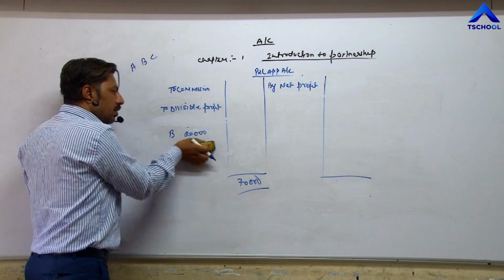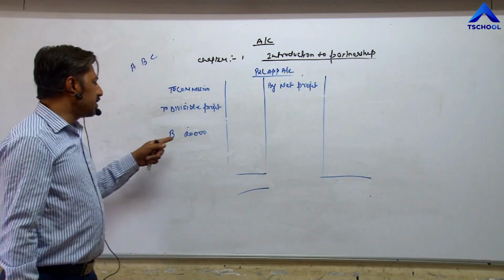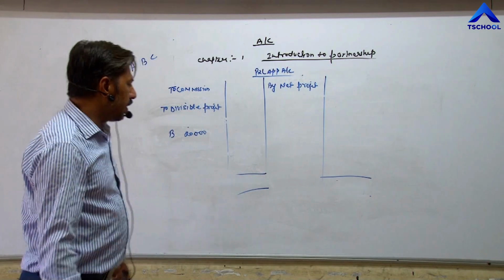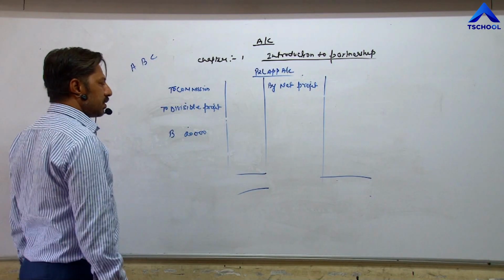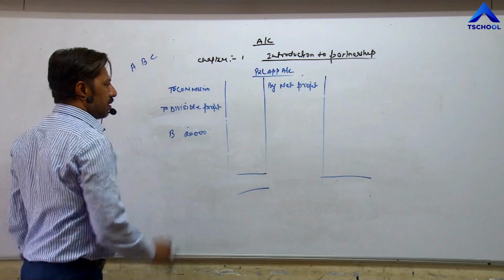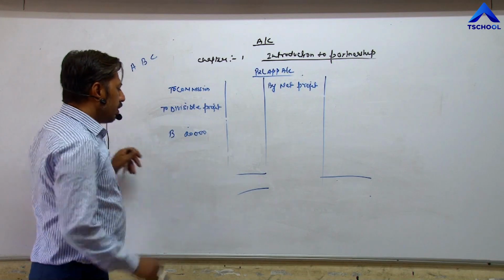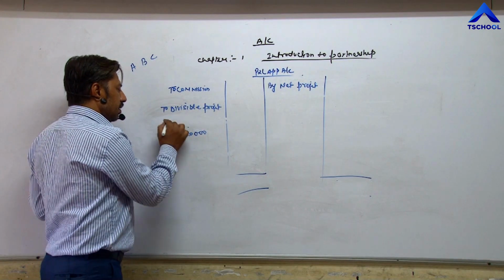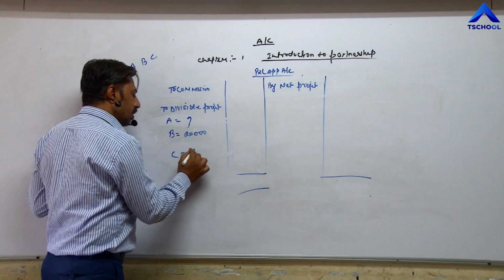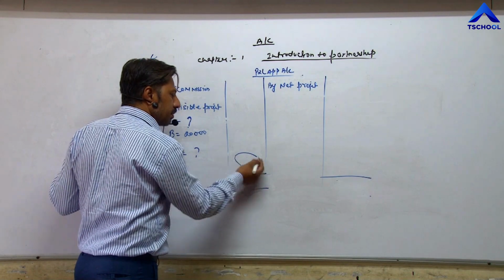C's profit is also not given. Only and only B's share is given, 20,000. According to the second part of this question, only B's share is given. A's share is not given. C's share is not given. It means we are not in a position to calculate divisible profit.